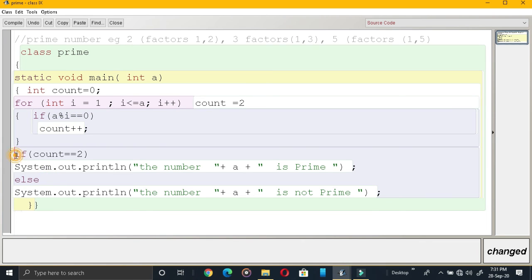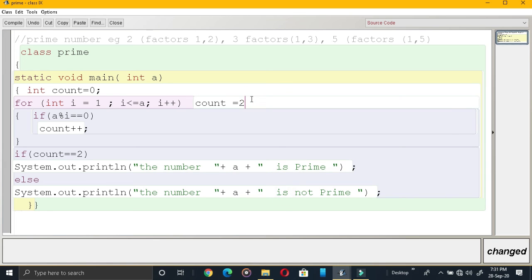Coming over here, if count is equal to 2, see the value of count here, 2. Checking: count is equal to 2. What is the value of count at present? 2. 2 is equal to 2. Yes. In this case, what will be printed? The number is prime. In all other cases, what will be printed? The number is not prime.